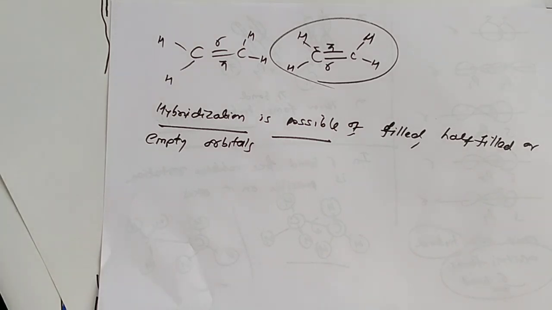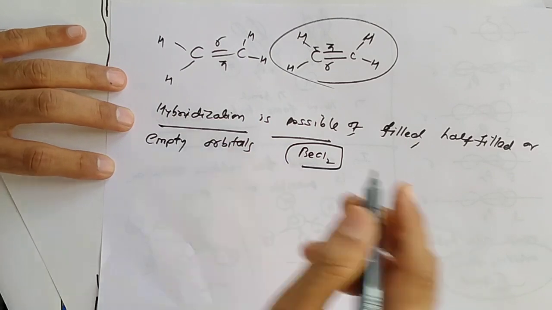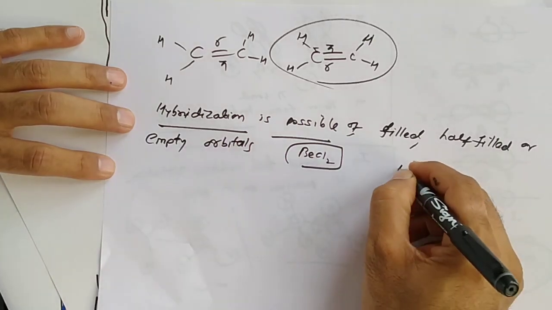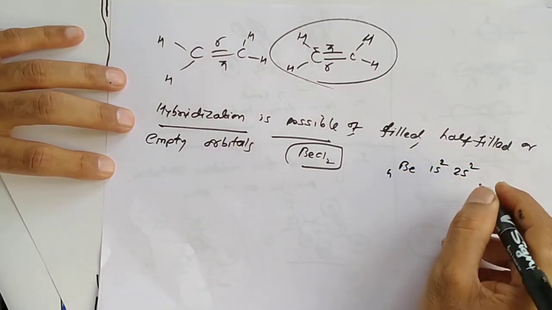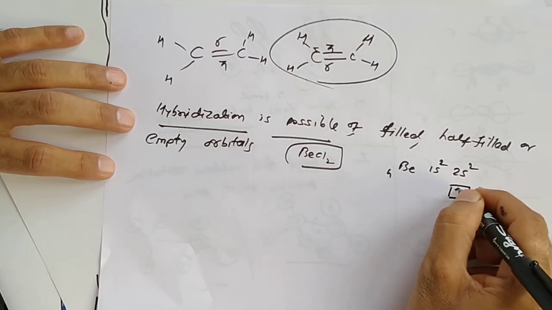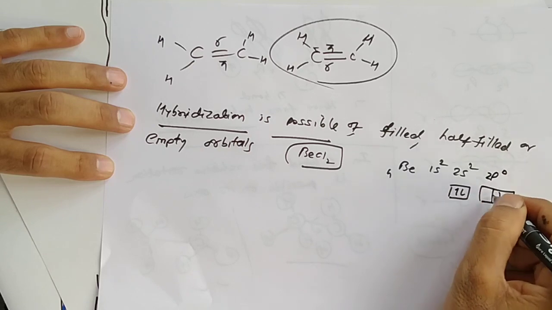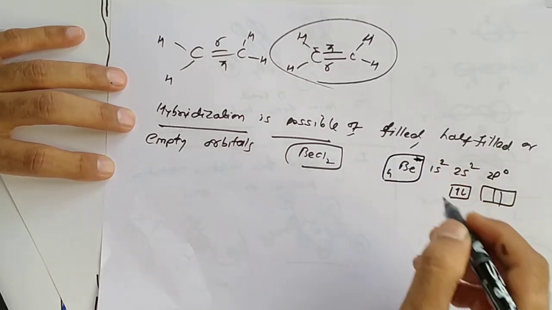Yes. So now you can see, when we take the example BeCl2, beryllium chloride. The atomic number of beryllium is 4, so 1s2, 2s2. The outermost orbit has 2 paired electrons, and 2p is vacant in the ground state.